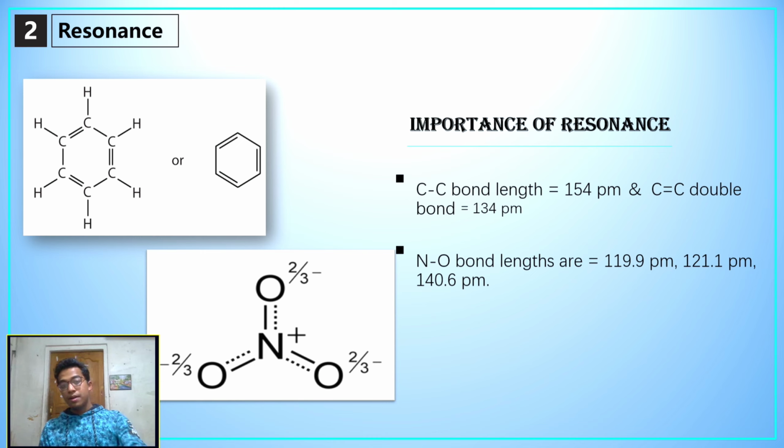But the real bond length between NO is 130 picometer. It is because of resonance, because the electrons situated in the NO3 plus ion are delocalized among the whole NO3 ion. For that, all three bond lengths become equal.